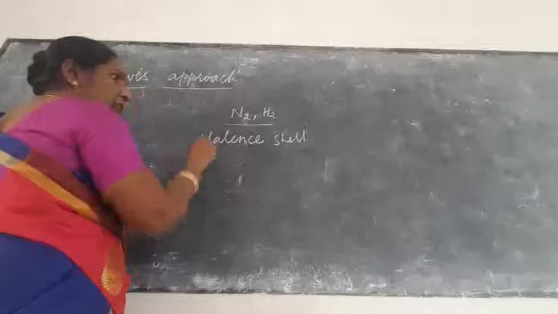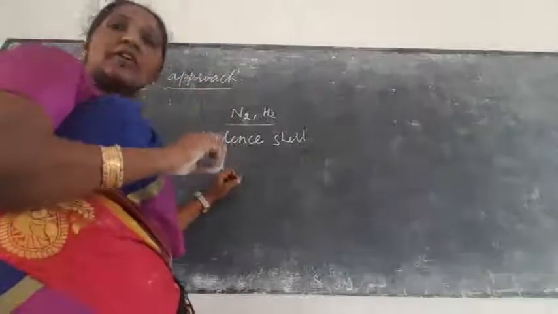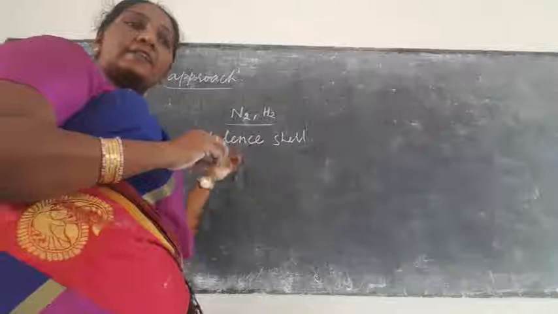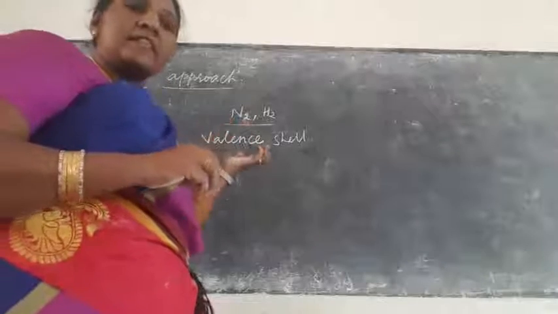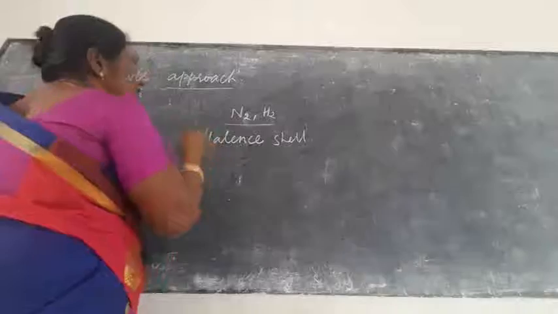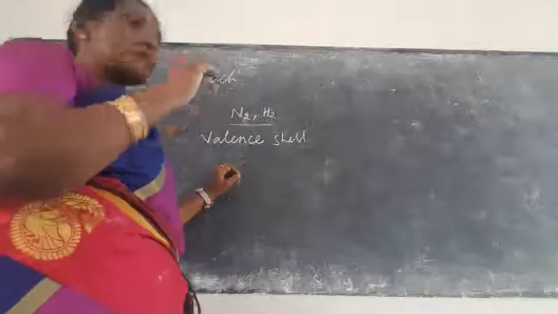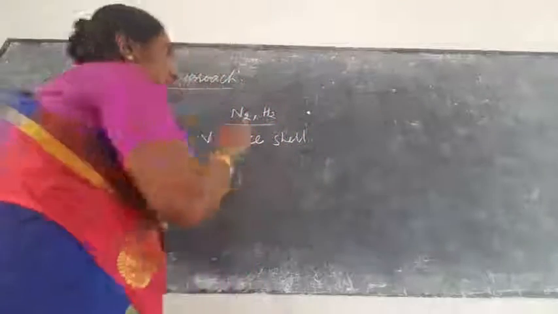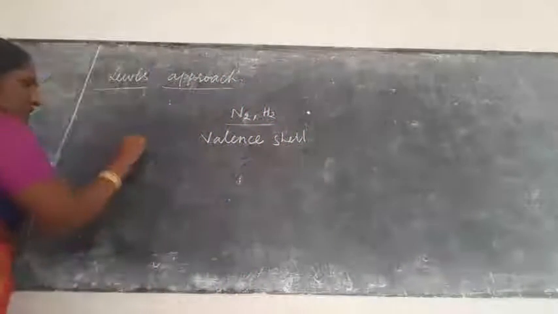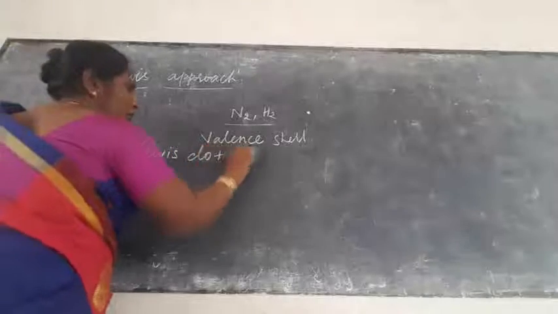We already studied that. But how is the electron present in the valence shell represented? It is represented as a small dot. This is otherwise called the Lewis dot structure.